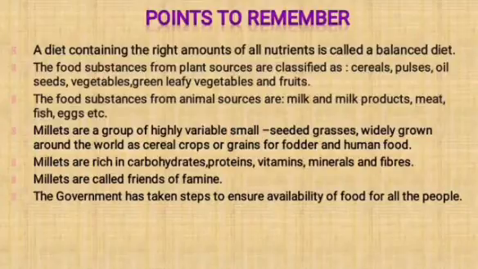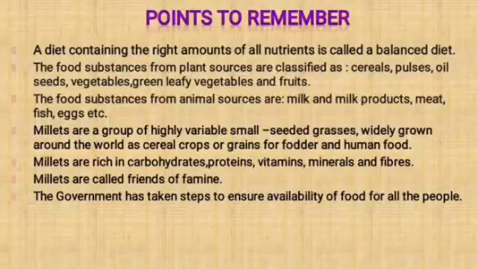B-A-L-A-N-C-E-D D-I-E-T. Balanced diet. The second point, the food substances from plant sources are classified as cereals, pulses, oilseeds, vegetables, green leafy vegetables and fruits.